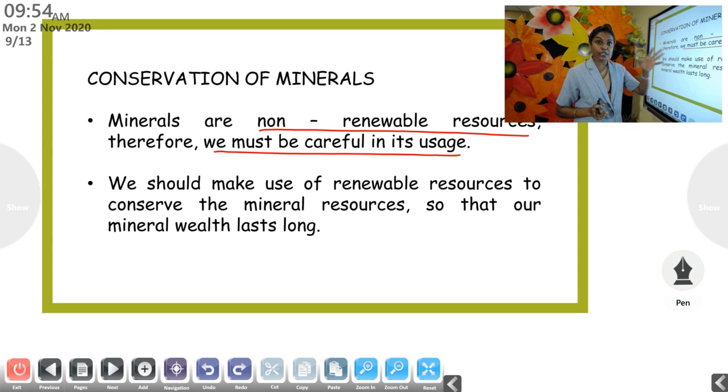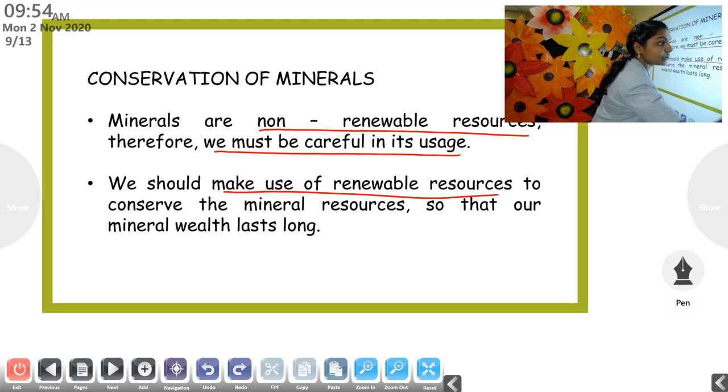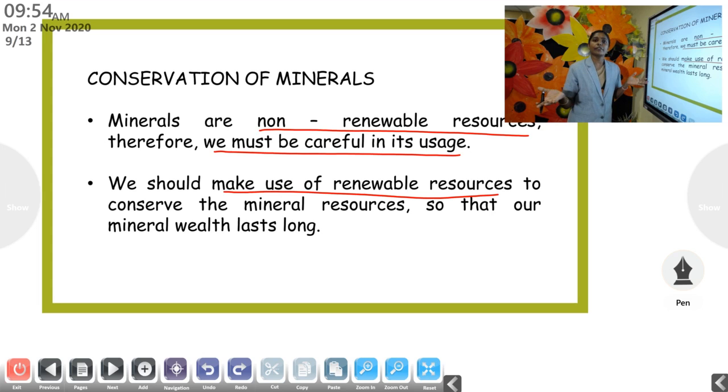It takes millions of years for the mineral to be formed. Then we should make use of renewable resources. The resources which, even though we are using them, will not get finished. For example, the sunlight. Every day the sun rises, isn't it? Every day we are experiencing a new day with new energy.